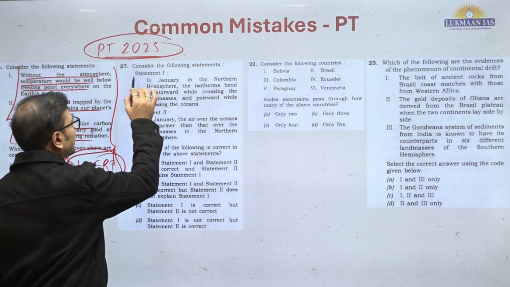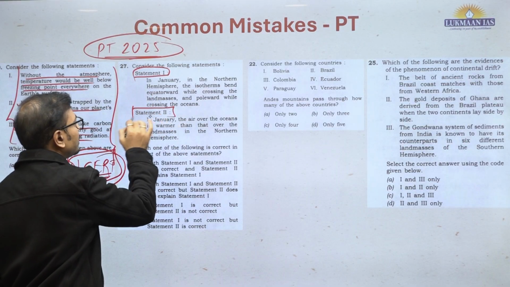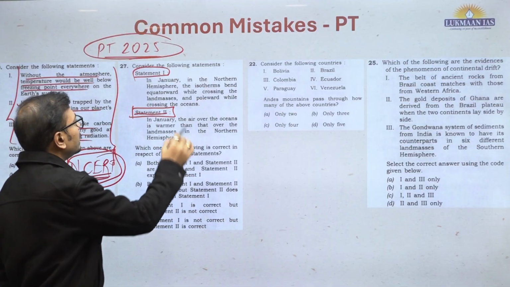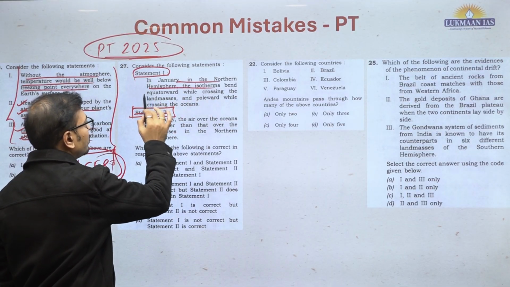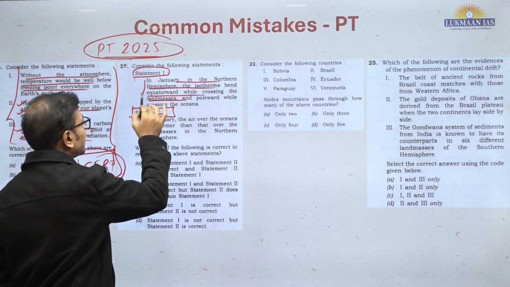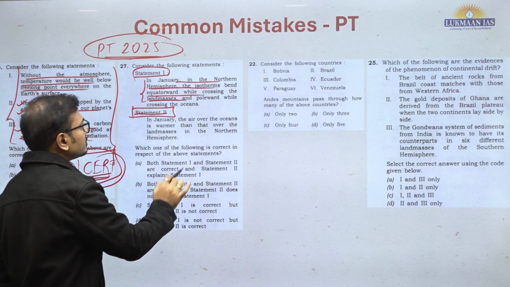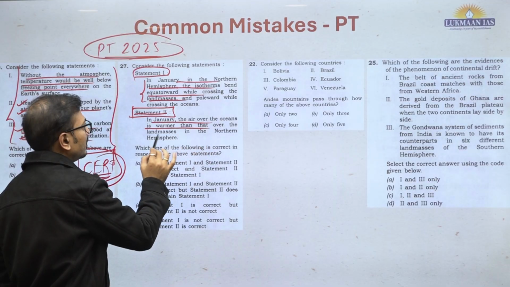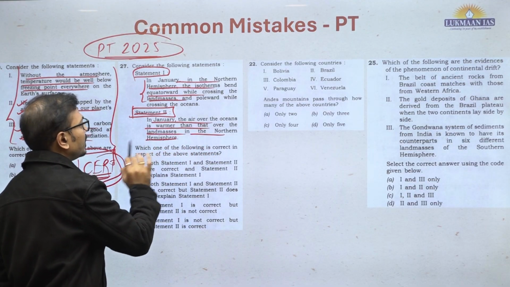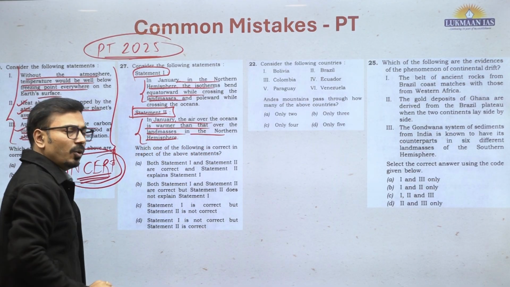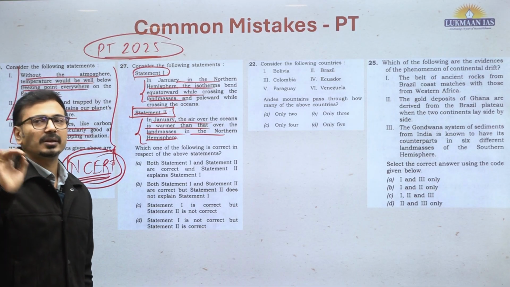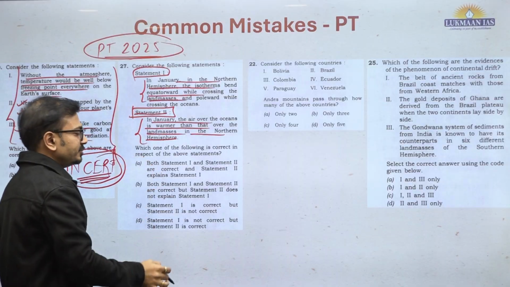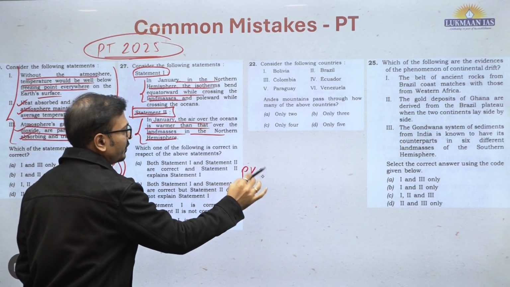Now the concept clarity, look at this. Statement 1 is giving some kind of assertion, statement 2 is giving some kind of reason. So in January in the northern hemisphere, isotherms bend equatorward crossing the land masses. Again it is given in NCERT. In January the air over the oceans is warmer than the land masses in the northern hemisphere. That is true, and this is because of ocean currents, warm ocean currents like the North Atlantic drift. तो ऐसा दिया हुआ है NCERT में, repeated question है. So again I am telling you the importance of PYQ.